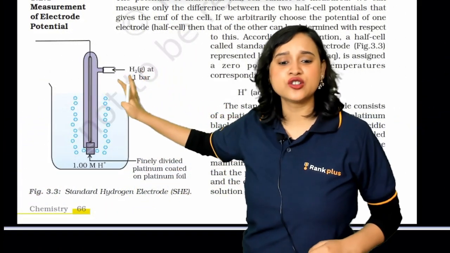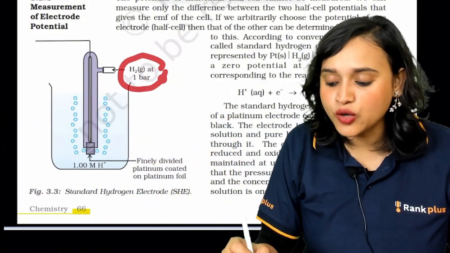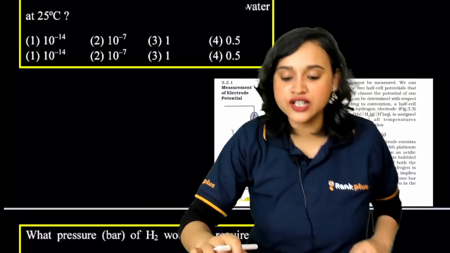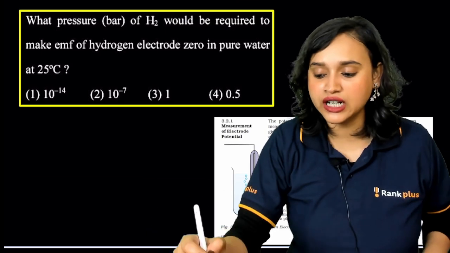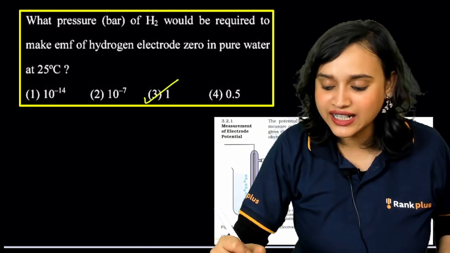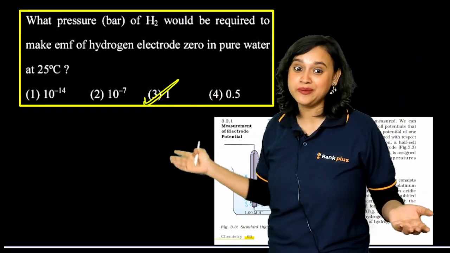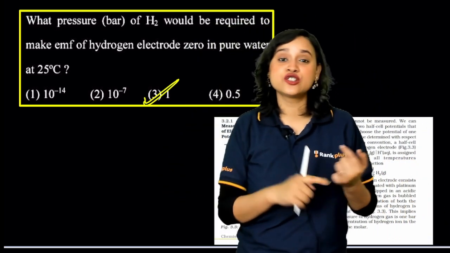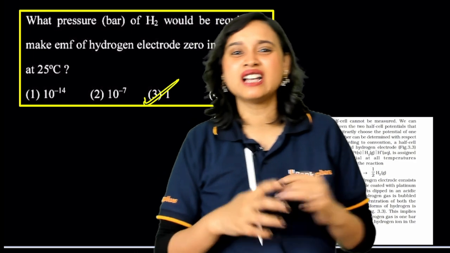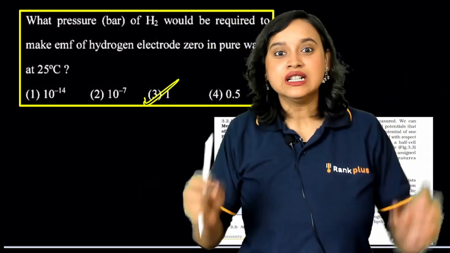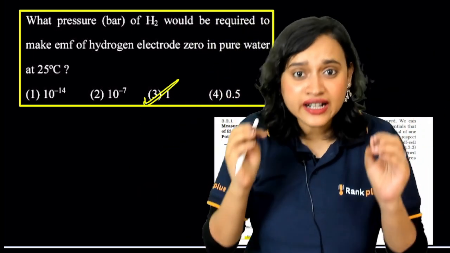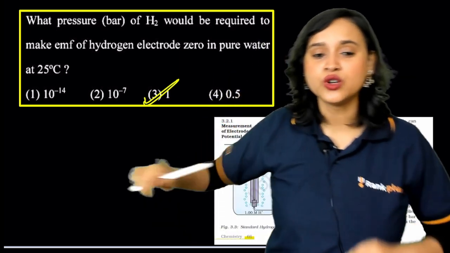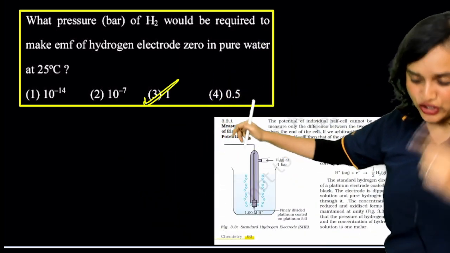If you would have just taken a look at this picture, what do you see? Do you see H2 gas at 1 bar? And that, my dear student, brings you to the answer. What should be the correct answer here? Don't you think the correct answer should be just one, option 3? How did you solve it? Did you need to solve N. Avasthi? Did you need to solve M.S. Chauhan? Did you need to solve any other textbook? No. 110%, if you would have studied NCERT, you would have been able to answer this question.